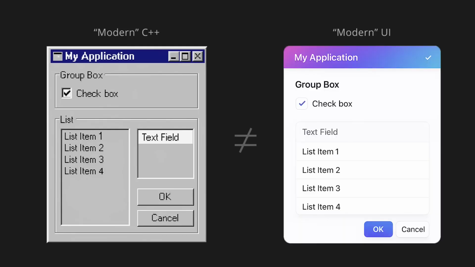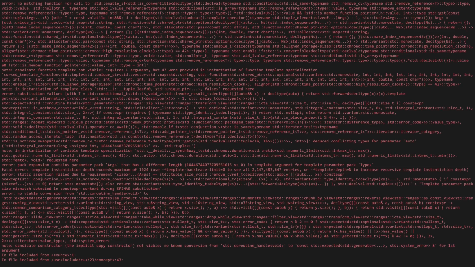But no matter which library you choose, you're inevitably going to have to deal with errors. Error messages in C++ are excruciating. The compiler will vomit 1,000 lines of impenetrable garbage simply because you misplaced a single character. Errors are a typhoon of angle brackets, semicolons, underscores, and leaky implementation details from the standard library that are enough to give any beginner a heart attack. Not only are they exceedingly verbose and utterly incomprehensible, they're often completely unrelated to the issue at hand.